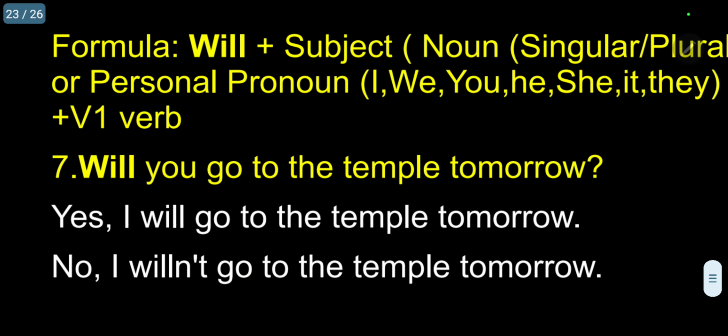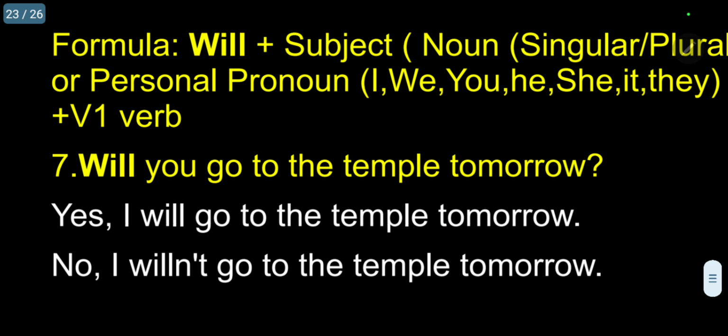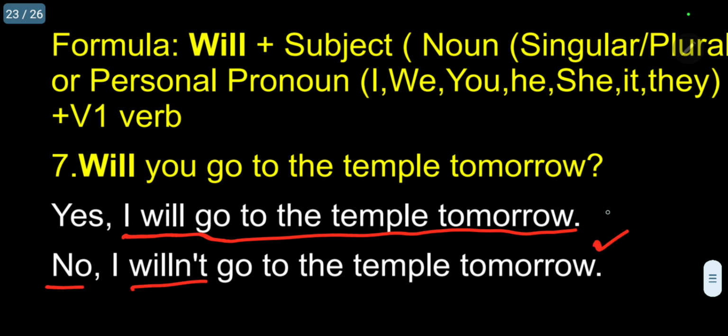Question number 7: Will you go to the temple tomorrow? Yes, I will go to the temple tomorrow. No, I willn't go to the temple tomorrow. One is positive, another is negative.